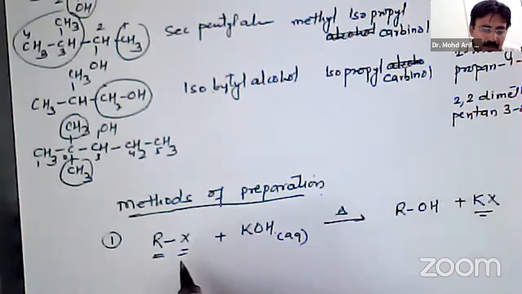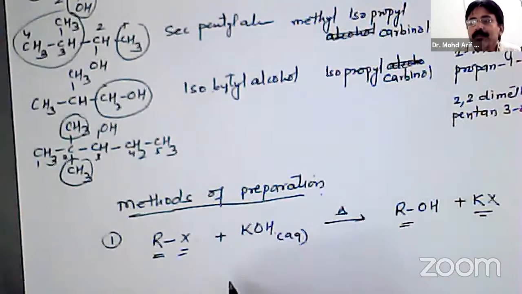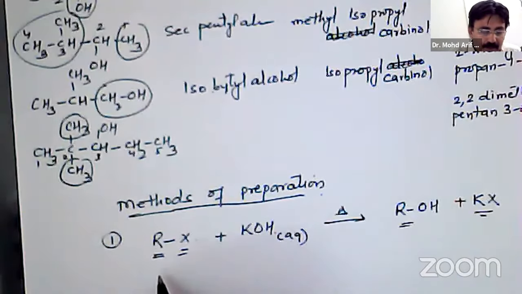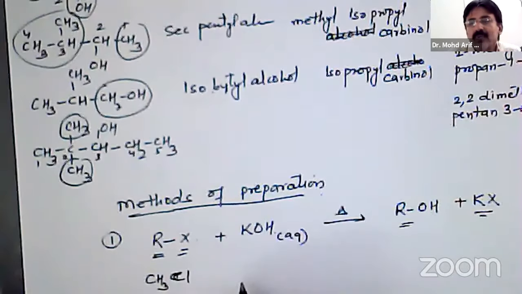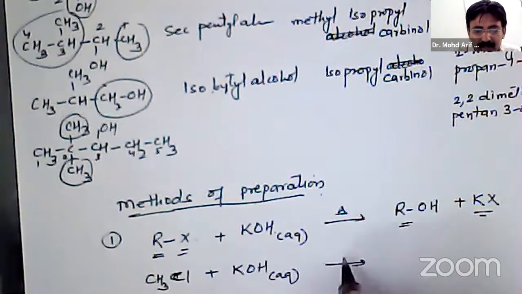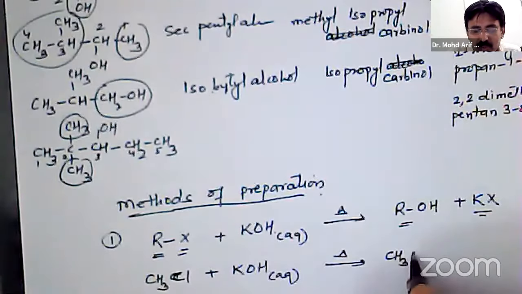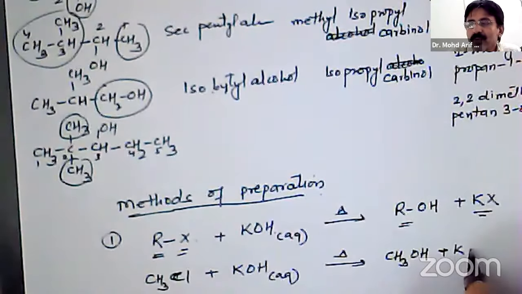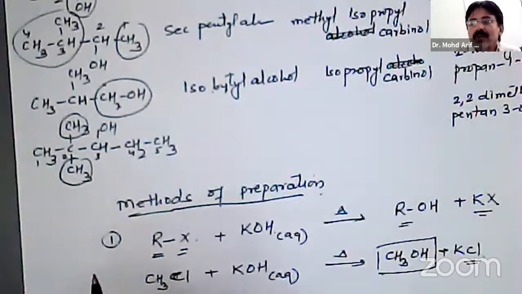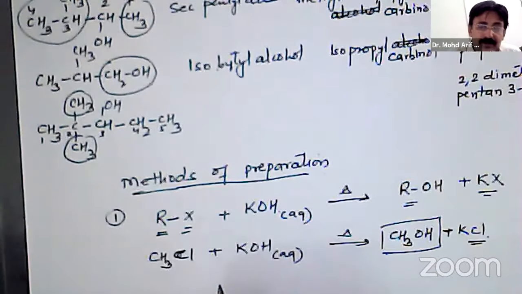Alkyl halides give alcohol. We will not go into much detail, but we will see the example: CH3Cl, methyl chloride, plus KOH in aqueous medium gives CH3OH plus KCl. So the main product is methyl alcohol, obtained by alkaline hydrolysis of methyl chloride.